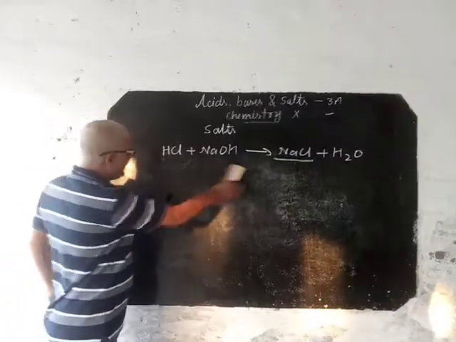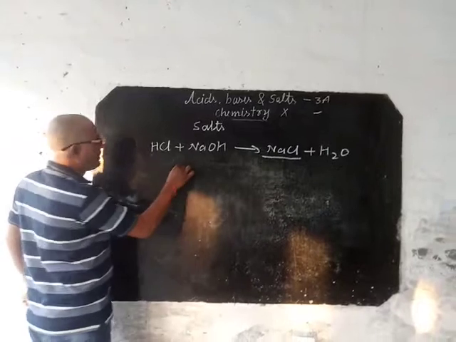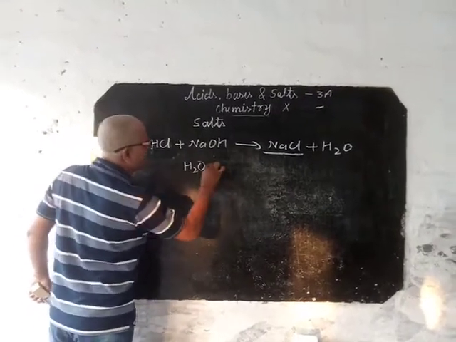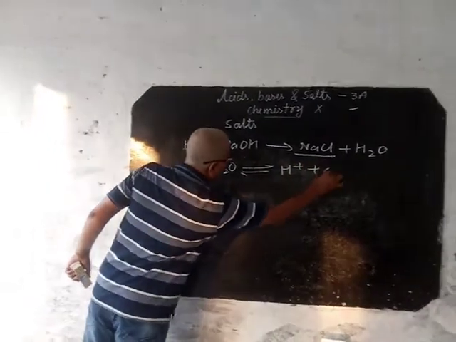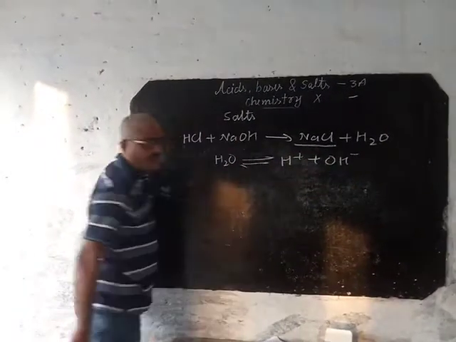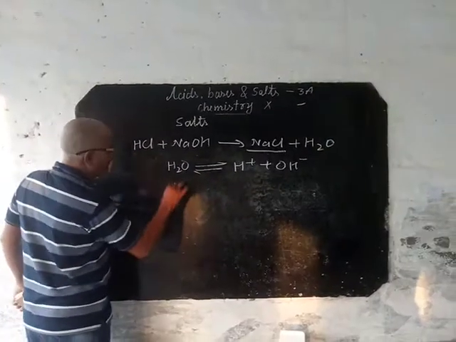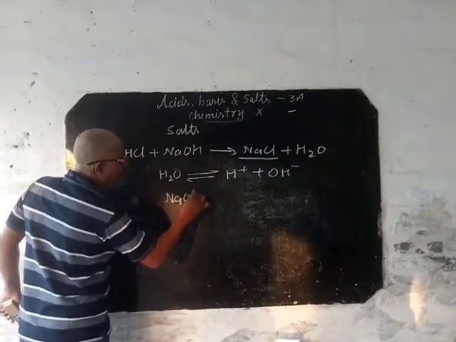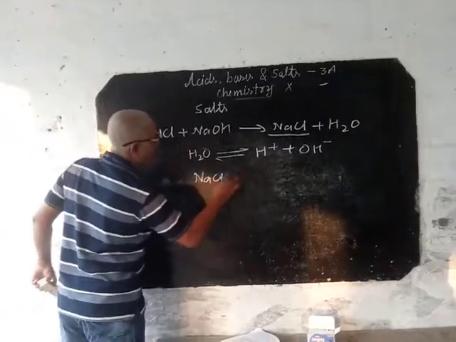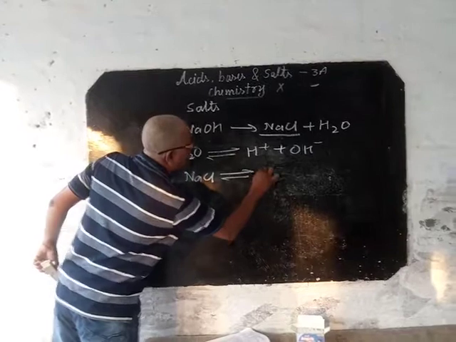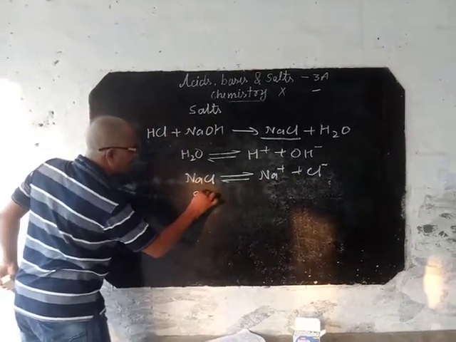Now another, easier definition I am going to give. During electrolysis of acidified water, we get hydrogen ion and OH ion, or hydronium ion and OH ion. Now see, on one side I am going to write sodium chloride, Na plus Cl minus, aqueous solution.